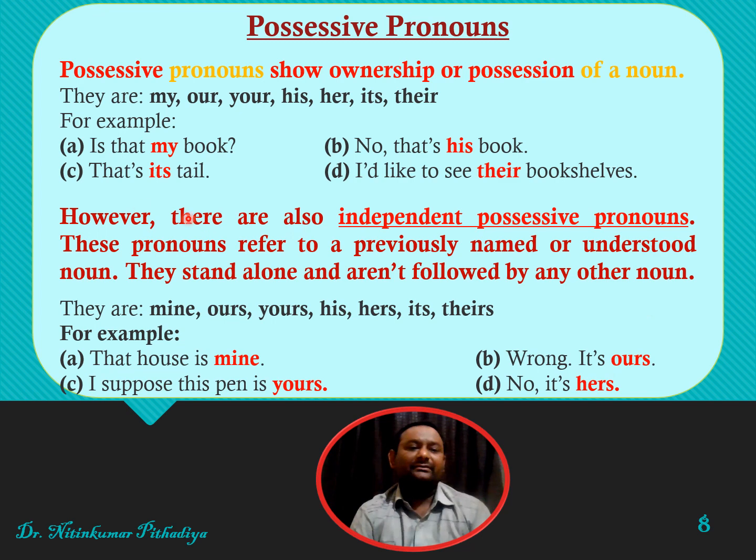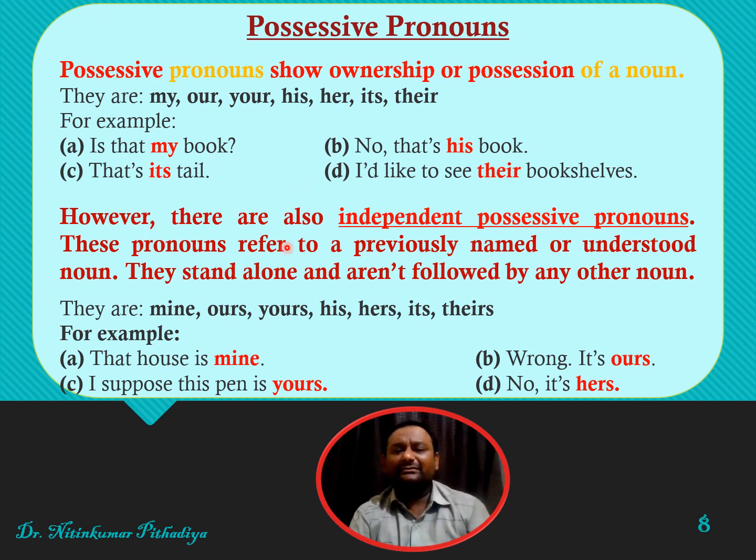For example, is that my book? No, that is his book. That's its tail. I would like to see their bookshelves. So friends, here my, his, its, their, all these pronouns are used to show the possession.